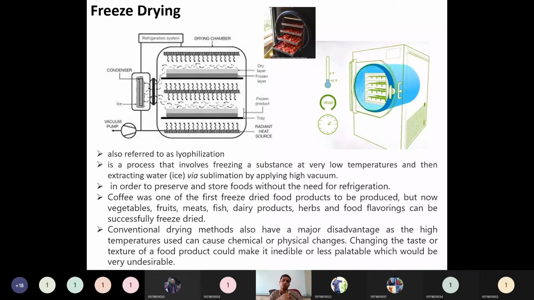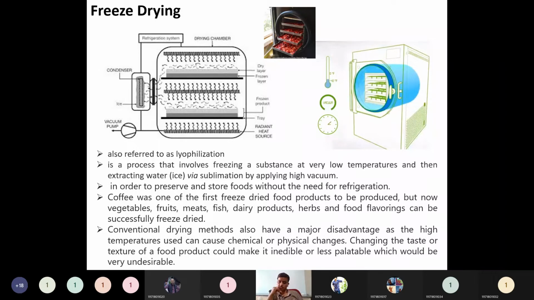So why do we have to do this? In order to preserve and store food without the need for refrigeration. After processing, we don't have to refrigerate that food once again. Like coffee, we can just store it at room temperature for a long period of time, unless we contact the coffee powder with some wet source. When we contact the coffee product with some wet source, what happens? It will be solidified. So that's the disadvantage.